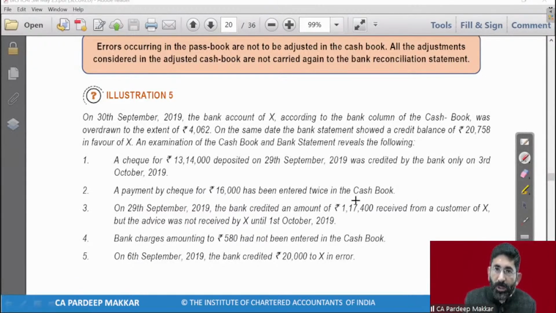At that time also CA Foundation was tough. Result was also poor. There's no problem. So you can clear it with your efforts. Classes are required to clear the concept, clear the basics, but practice will let you clear. So do more and more questions, more and more practice, that will let you clear.